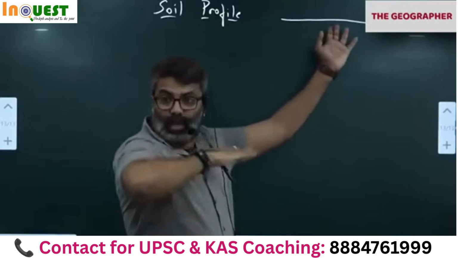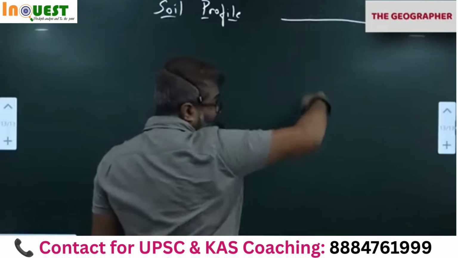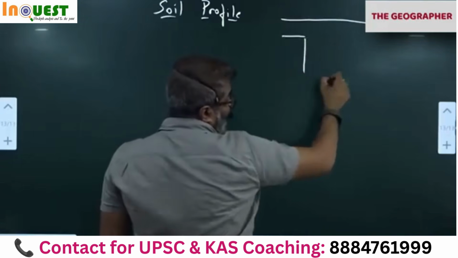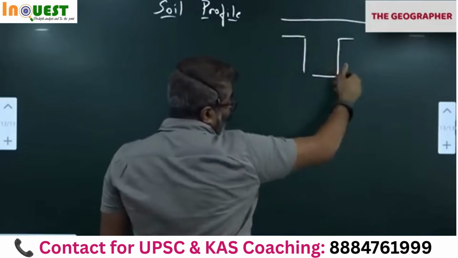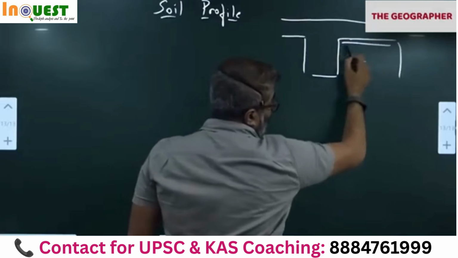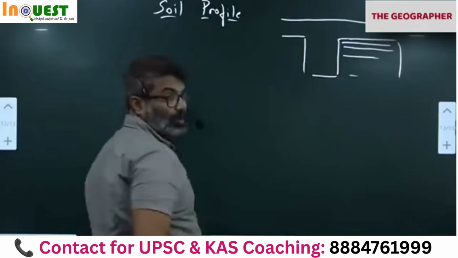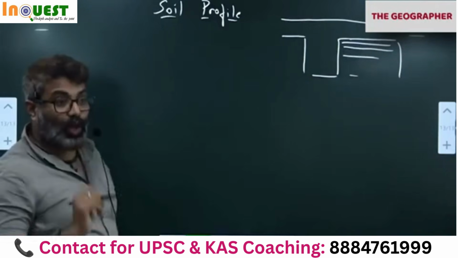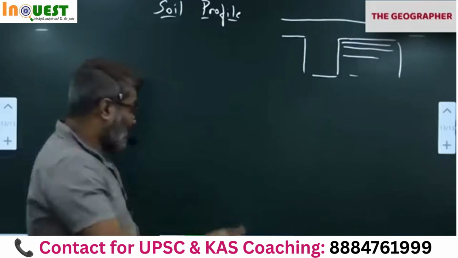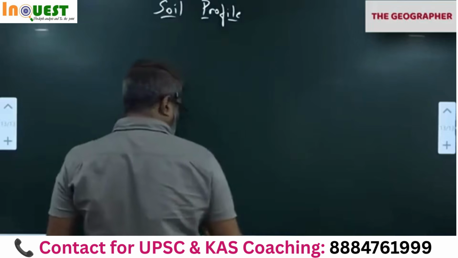Upper surface, all of you have seen. I am talking about the cross section of the soil. Sometimes during construction, we remove the soil. Have you noticed? We remove the soil and then we notice the different colors. Different zones we notice. That we are talking about as soil profile, meaning cross section of the soil. What is soil profile? Cross section through the soil.